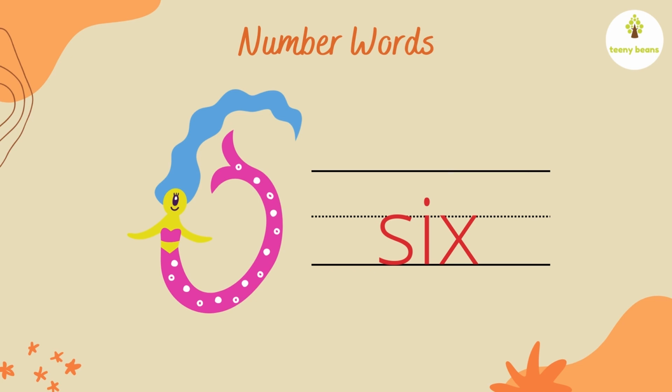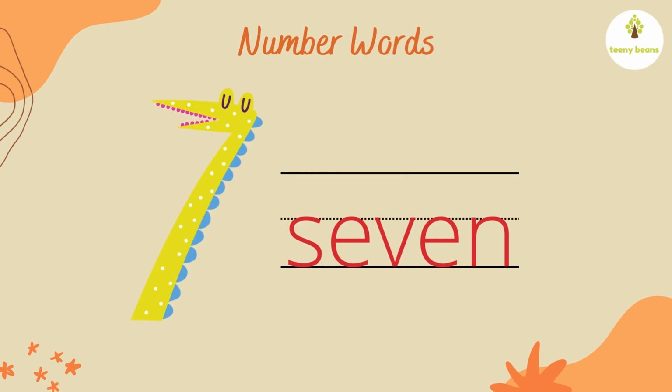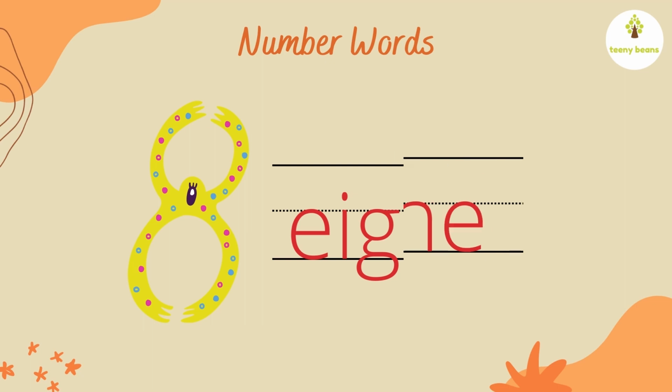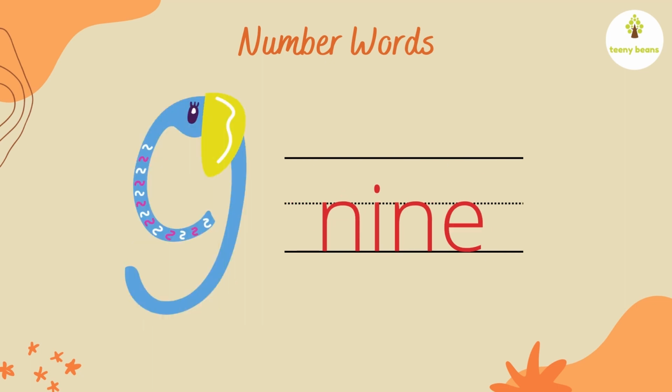S-I-X. 6. Next is number 7. The number name for numeral 7 is S-E-V-E-N. We have number 8 next. The number name for numeral 8 is E-I-G-H-T. Here comes number 9 and its number name is